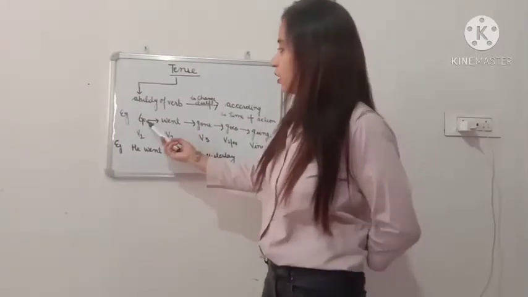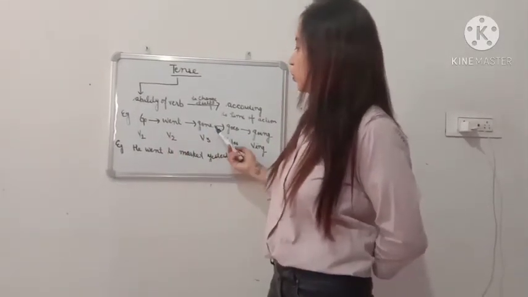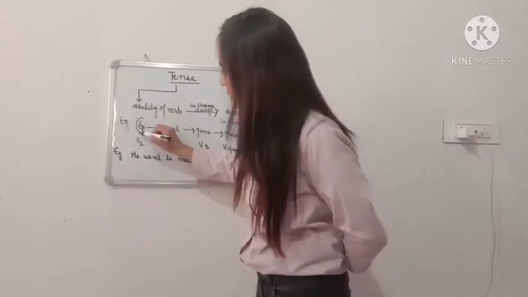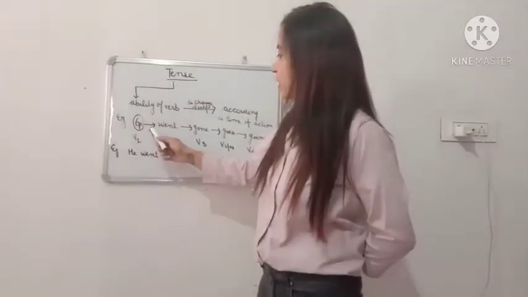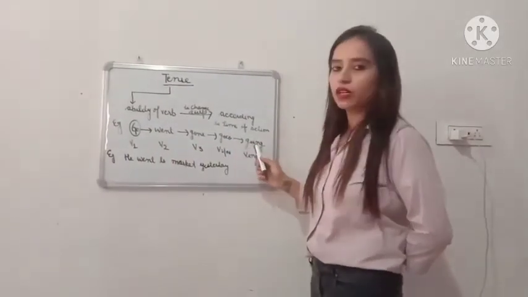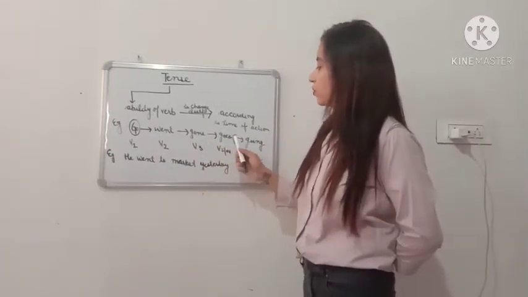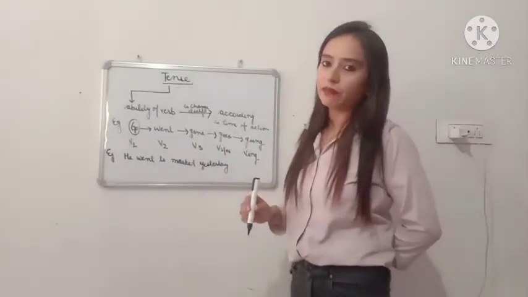For example, go, went, gone, goes, going. तो go एक verb है हमारी. Go is a verb. So go has changed into these forms according to time. Go change हो जाती है went में, gone में, goes में, going में according to the time of action.